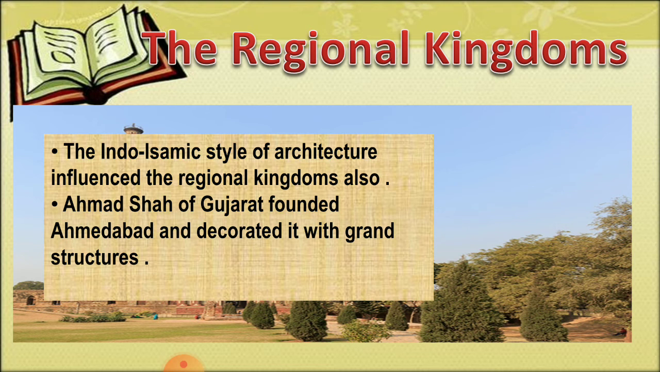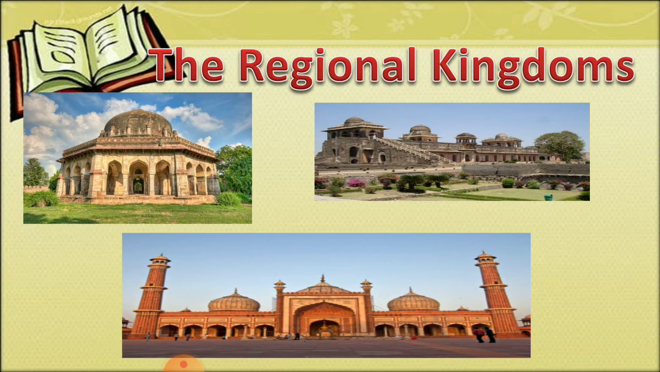Indo Islamic style of architecture influenced the regional kingdoms too. Ahmad Shah of Gujarat founded Ahmedabad and decorated it with grand structures. The most famous among them are Jame Masjid and Siddhi Said mosques, the latter being famous for its beautifully carved jali screens. The ruler of Malwa built numerous structures at Mandu. Some of these are Jama Masjid, Jahaj Mahal, Tomb of Hussain Shah and Tomb of Sikandar Lodi, as you can see here in this picture.